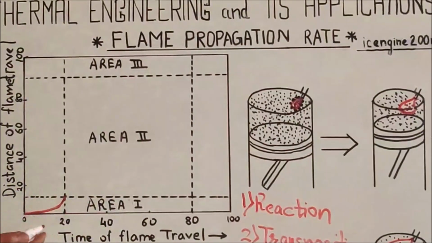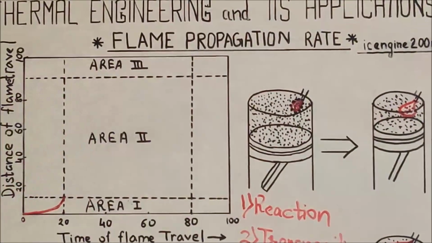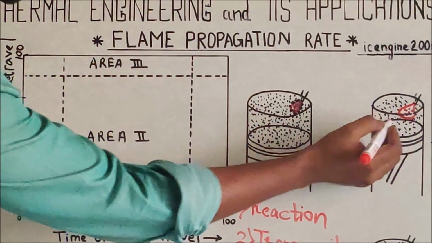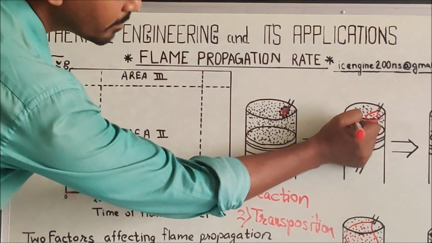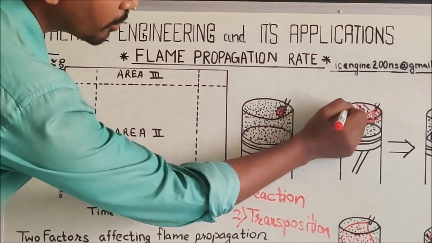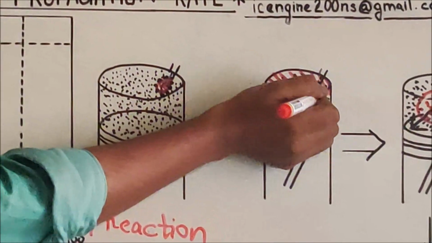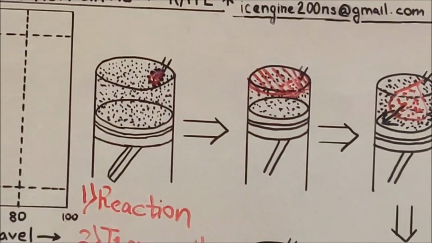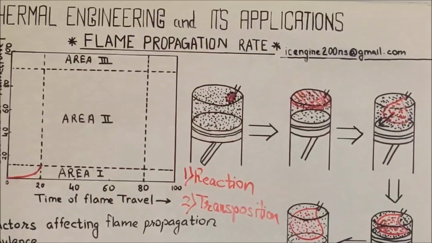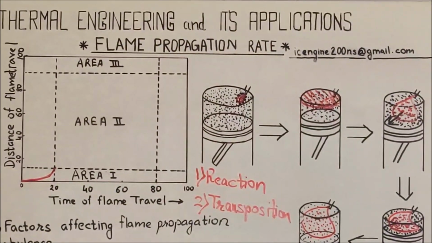Now as the flame travels into the area 2. Now what is this area 2? Area 2 is nothing but when the flame comes out of this volume. Now this volume represents the volume near the spark plug where the motion of the charge is having very low velocity.